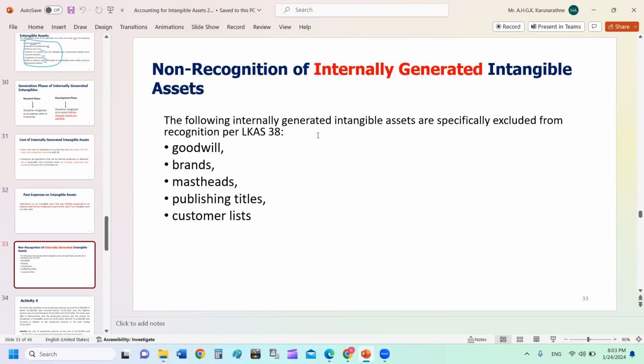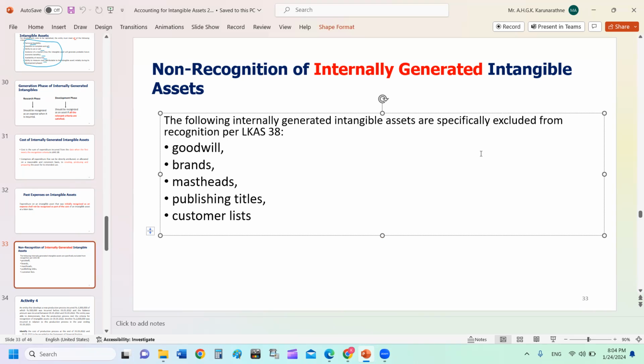The following internally generated intangible assets are specifically excluded from recognition as per LKAS 38. For goodwill, you don't pass through a research process or development process, right? Your own business goodwill is not recognized as an intangible asset. If you have any goodwill in your balance sheet, that goodwill must have been acquired from some other business by way of business acquisition, right? So your own goodwill is not recognized in your financial statements.